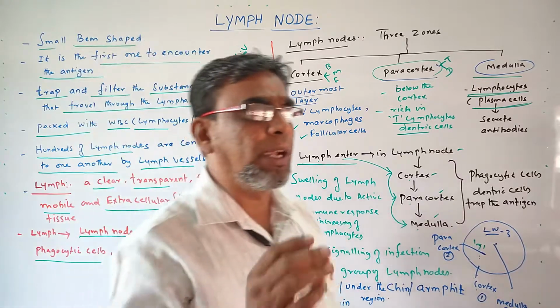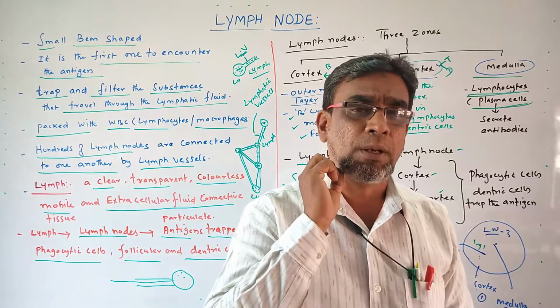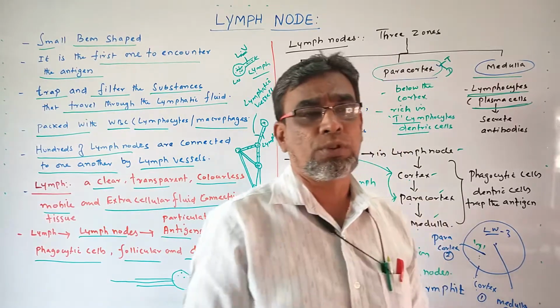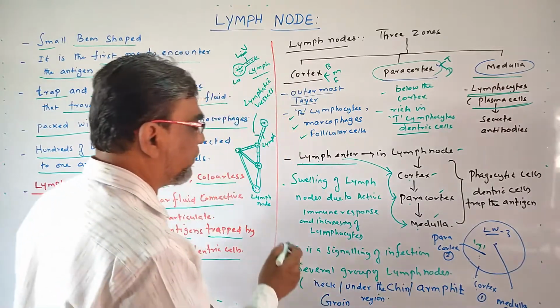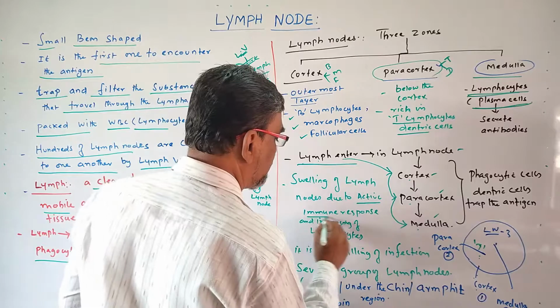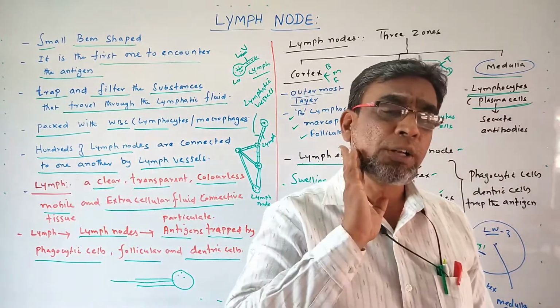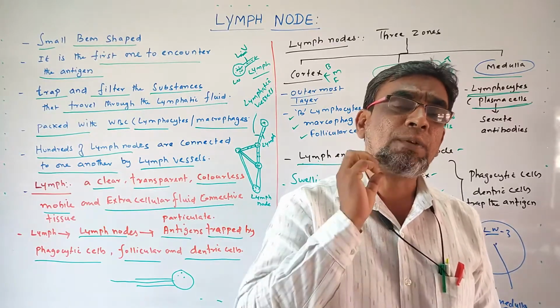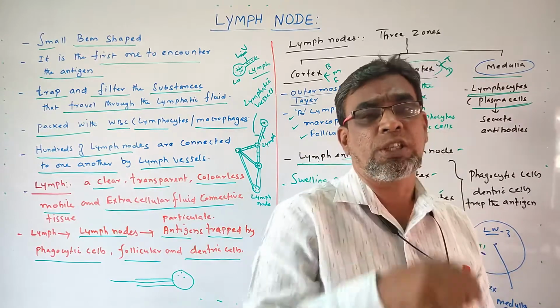Sometimes you feel that in the neck region, some round structures become visible. This is called swelling of lymph nodes. This swelling is because of an active immune response. Already it was there, but after infection, immediately it becomes visible because an immune response takes place in that region.